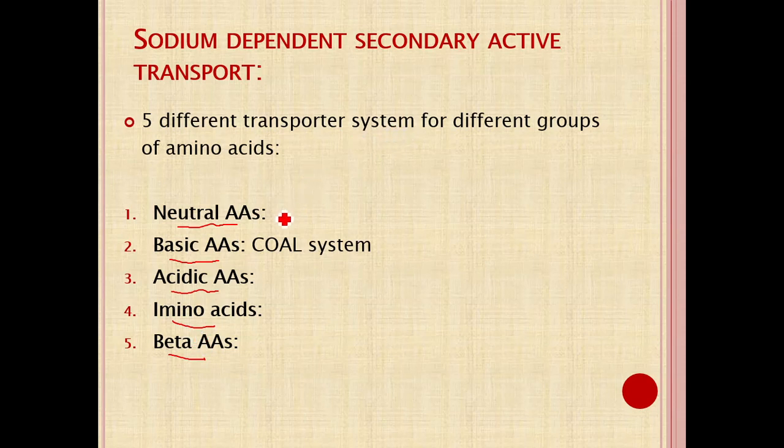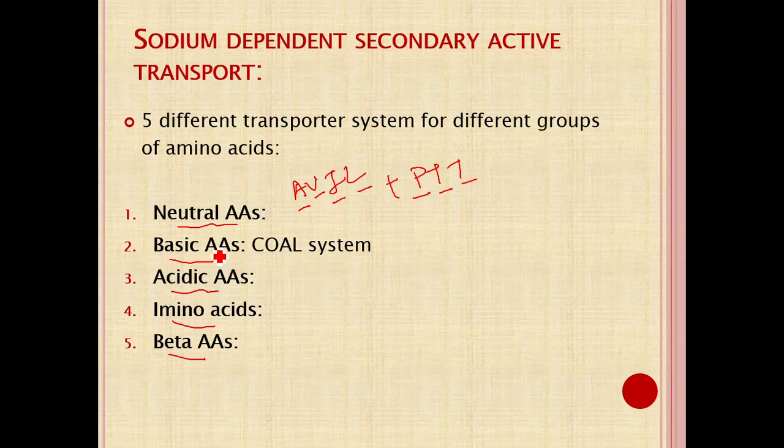In the case of neutral amino acids like alanine, valine, isoleucine and leucine, along with the aromatic amino acids phenylalanine, tryptophan and tyrosine, they are absorbed with the help of their common neutral amino acid transporter. Okay?